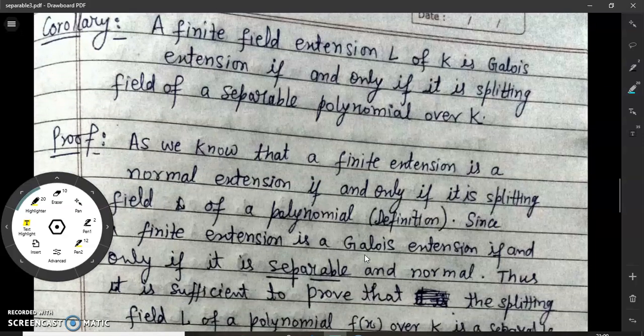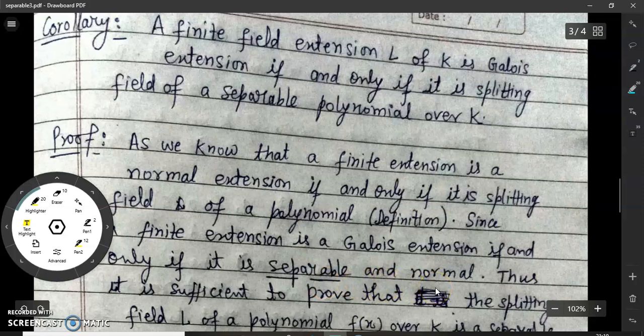Also we have observed that a finite extension is a Galois extension if and only if it is separable and normal. This has been proved in the previous corollary. So observe that L is normal if and only if it is a splitting field, and L is Galois if and only if it is separable and normal.